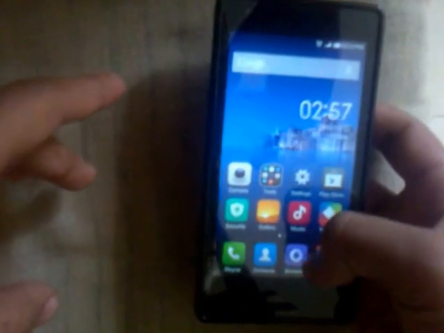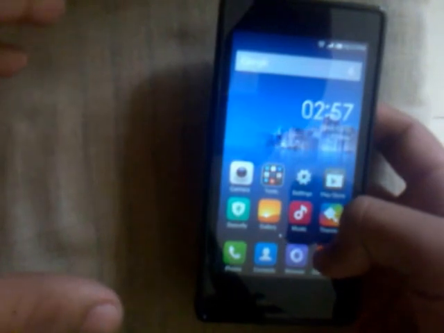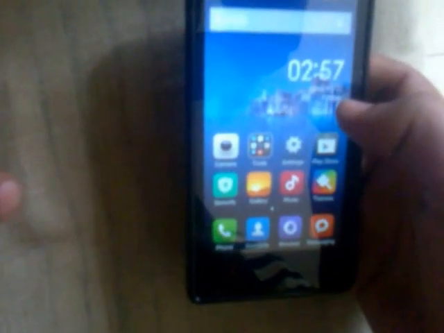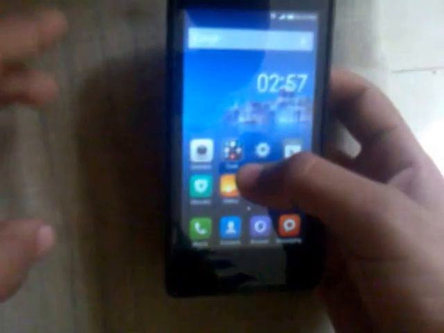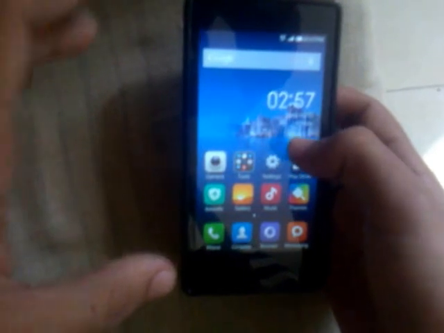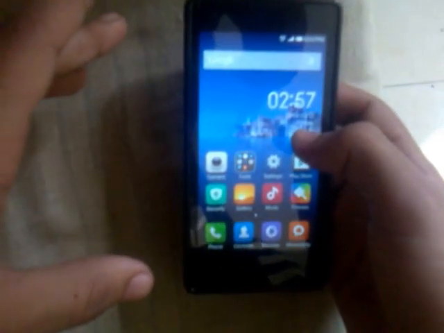And now the browser, it has a very good browser, but it also gets crashes in the middle while you're surfing. You open more than 4 or 5 tabs, it may crash. So this is a problem due to the low memory in this phone. The memory is 1 GB, but the memory management is very poor in this phone.